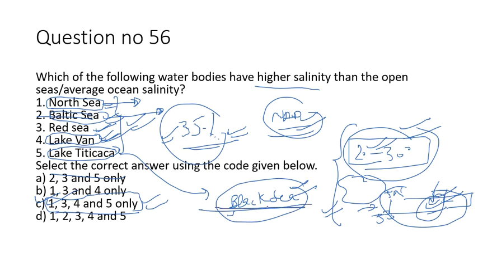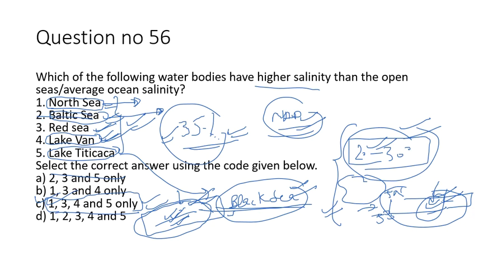But on the same latitude as the Black Sea, there is the Mediterranean Sea, and the Mediterranean Sea has salinity above average because of its enclosed nature. This is the main reason. Also, fewer rivers as compared to the Black Sea fall into the Mediterranean Sea. So these are the main reasons and concepts around the salinity of the ocean.